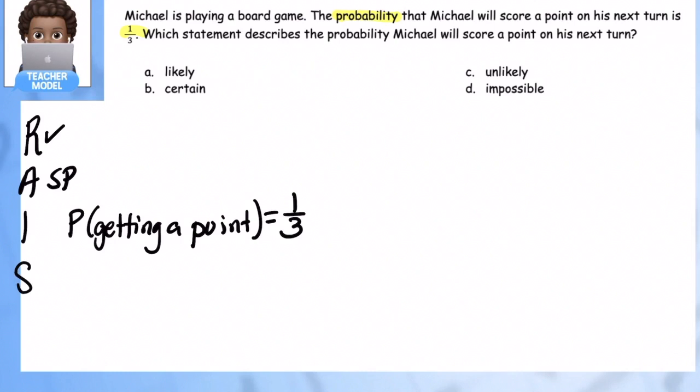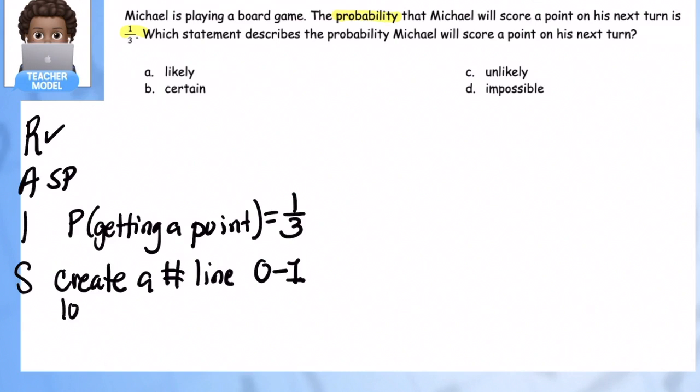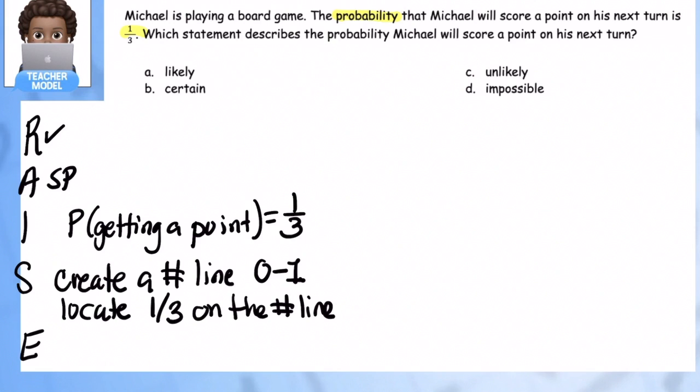So my strategy is going to be to create a number line from 0 to 1, and I'm going to locate 1/3 on the number line. All right, and let's see what we can eliminate. Automatically, before we even go in there, I can eliminate certain and impossible, because there's not a 0% chance or a 100% chance. So 1/3 has something to do with it could possibly happen and it can possibly not happen. So let's make our number line.